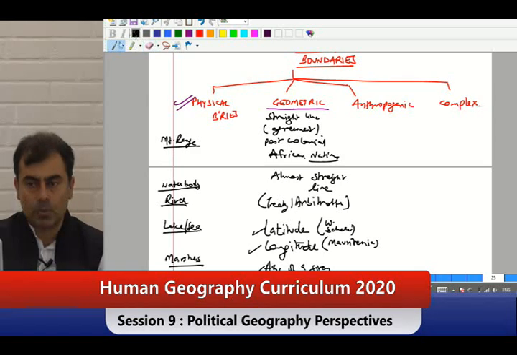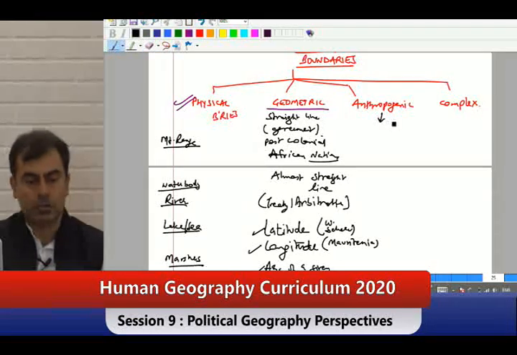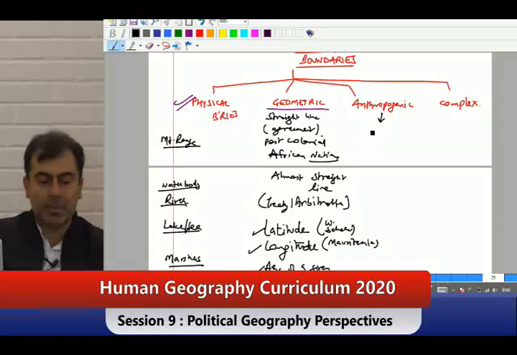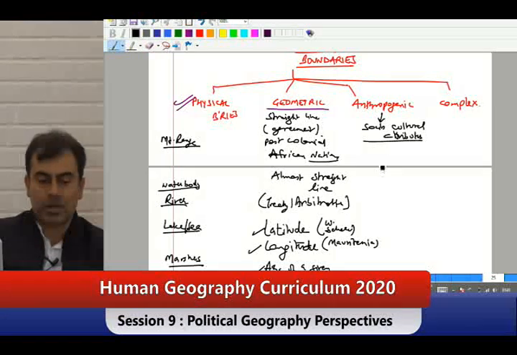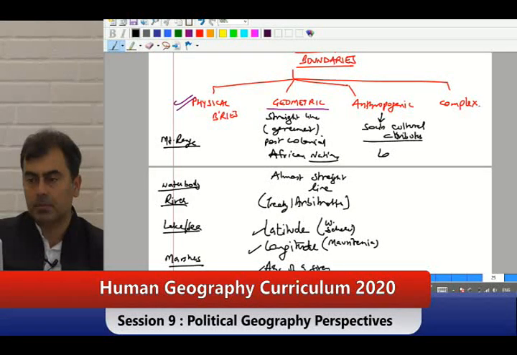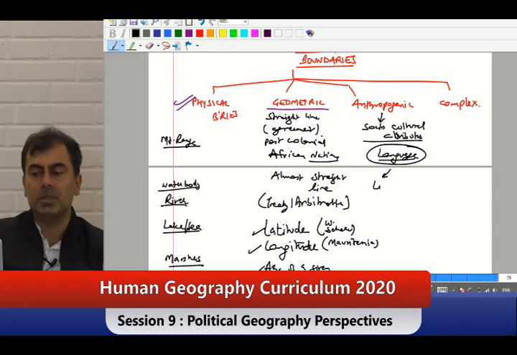Third is anthropogenic. Anthropogenic is what? Man-made, based on socio-cultural attributes. Get that? Say for example, language. On language, remember linguistic states in India.